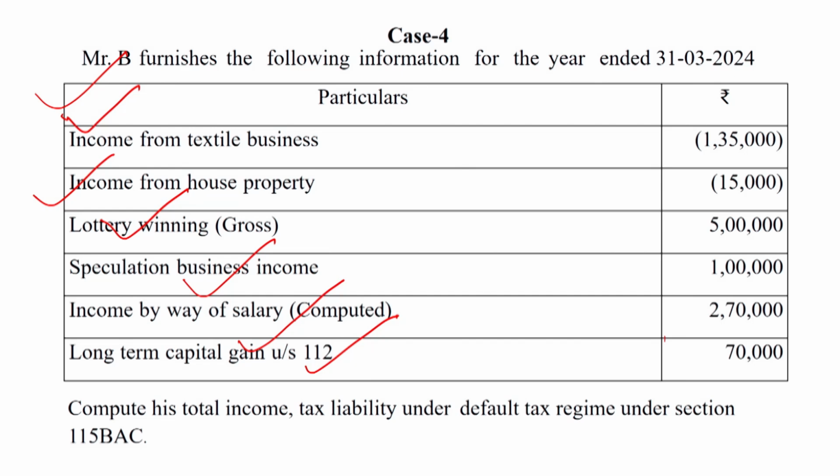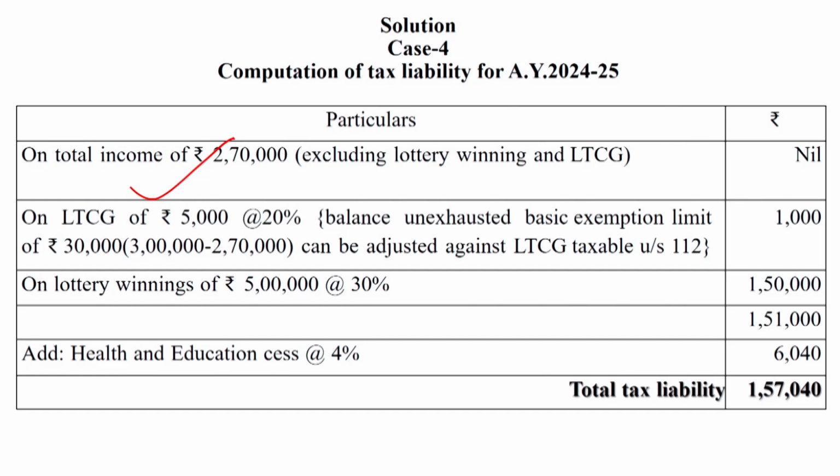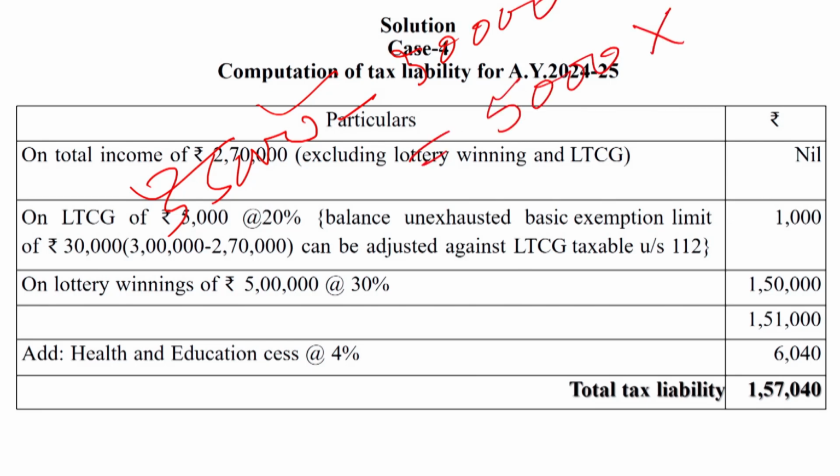is opting for the default tax regime. Under the default tax regime, the basic exemption limit is rupees 3 lakh. So out of 3 lakh, 2,70,000 is deducted, and the rest amount 30,000 is benefited under the long term capital gain. So long term capital gain 35,000 minus 30,000 is equal to 5,000 into 20%, so it comes to 1,000. And the rate of lottery income is 30%.